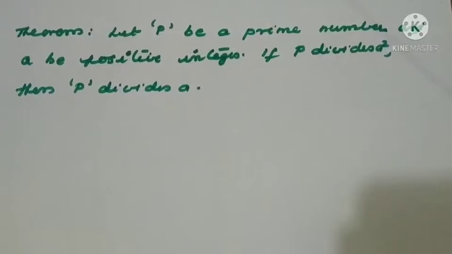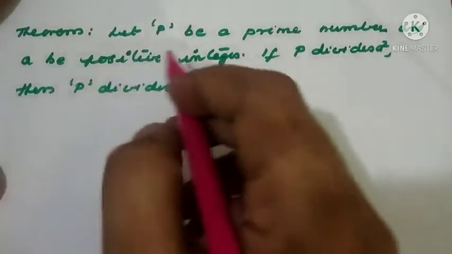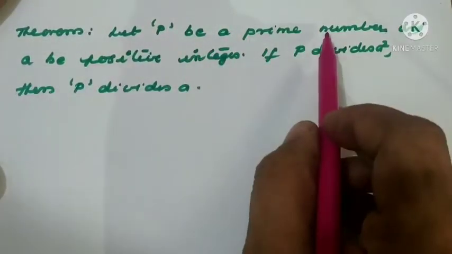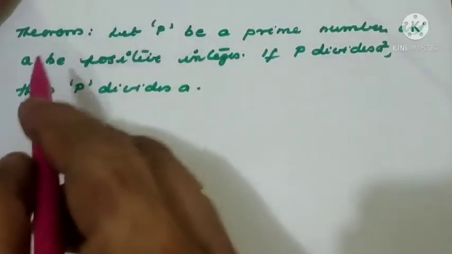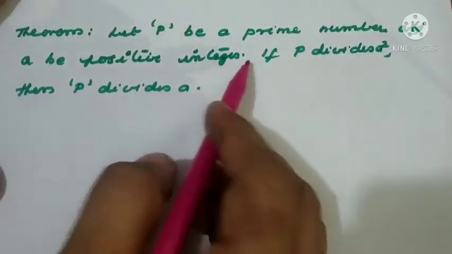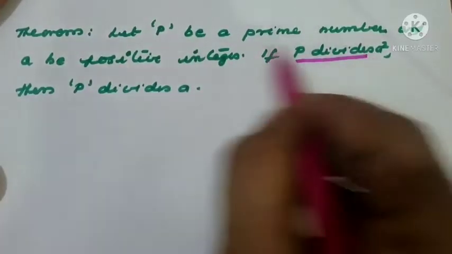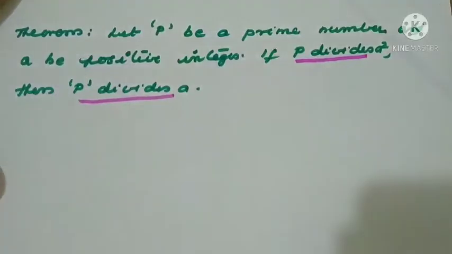Next is a theorem. Let P be a prime number and A be a positive integer. If P divides A square, then P divides A. So what is the question? P is a prime number and A is a positive integer. Then if P divides A square, then P divides A; we have to prove this.